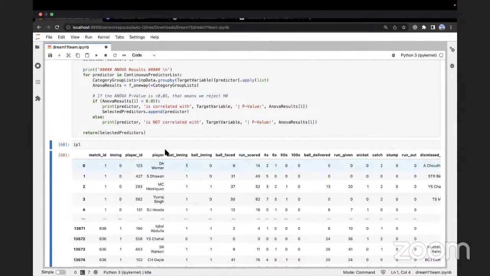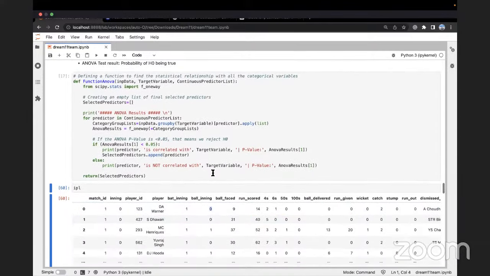But bat inning 1 has no significance with innings in general, right? So they are binary, that is correct, Navid. And by binary, what we mean is that this number is actually a category. I could easily say bat inning first or bat inning second. If 0 is first, then I could say bat inning second, ball innings first, right? I could just convert them into categories.